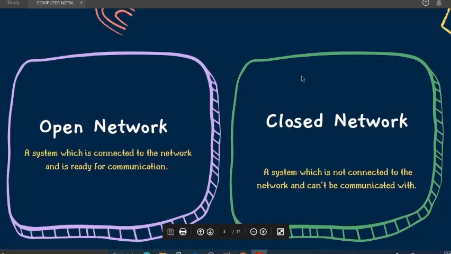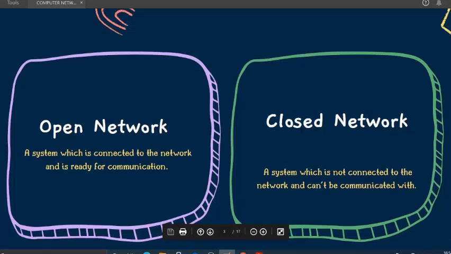As the name already explains what it actually means, an open network means a system which is connected to the network and is ready for communication. That means we can share information, or any system that is ready to share information, we can connect to that system and share the related information with it.